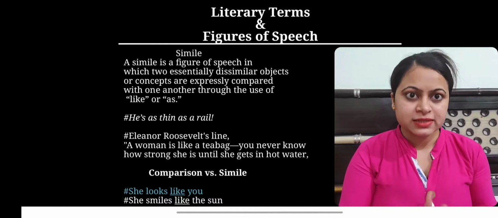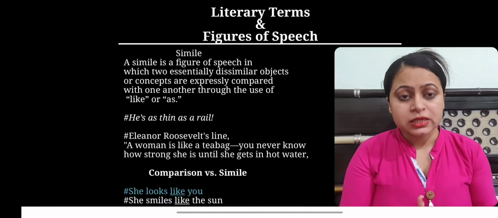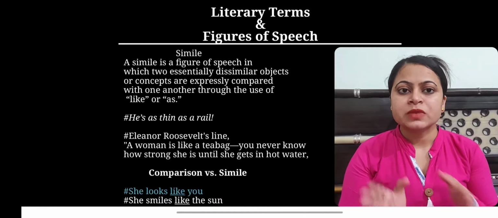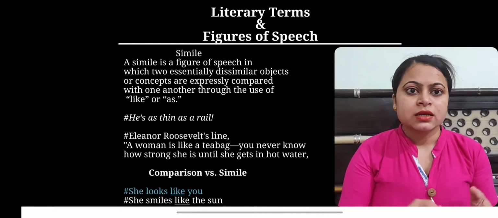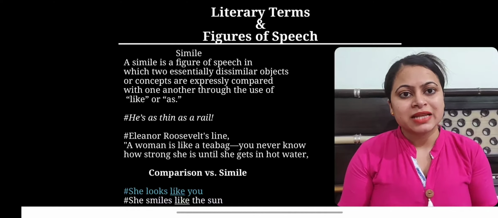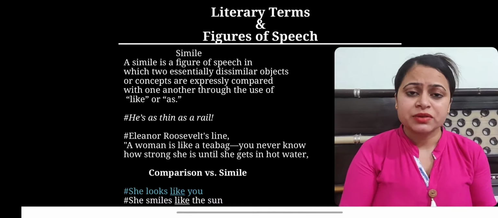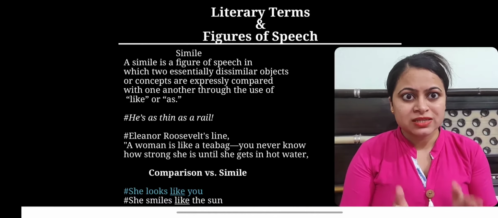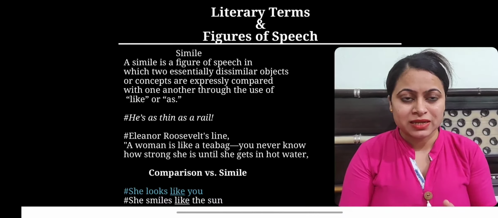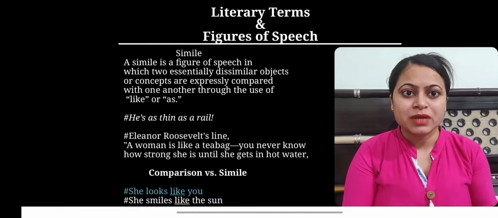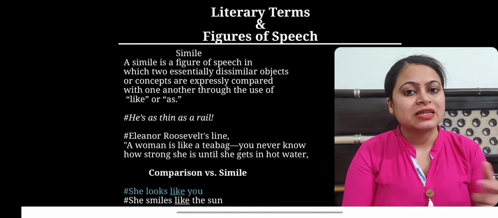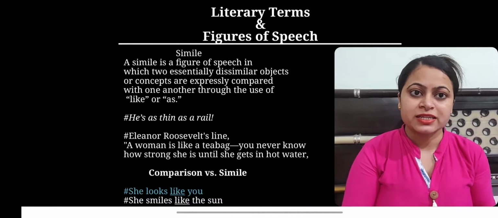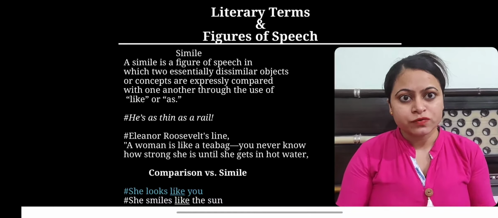If you see its example, it's on the screen. He is as thin as a rail. Now, in this example, he is compared to a rail. Literally, there is no similarity between he and rail. Rail is a thin pole. But by keeping these two dissimilar objects side by side, the statement evokes an image of a man who is remarkably thin, because a rail is a thin pole. So he is as thin as a rail makes sense in the context of simile.